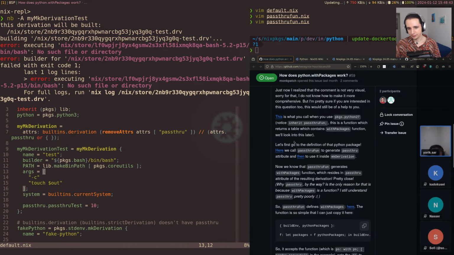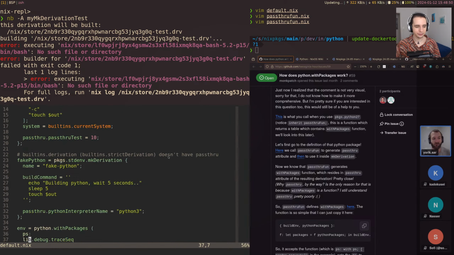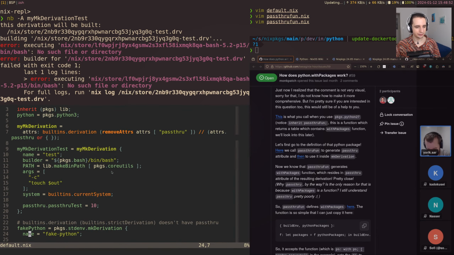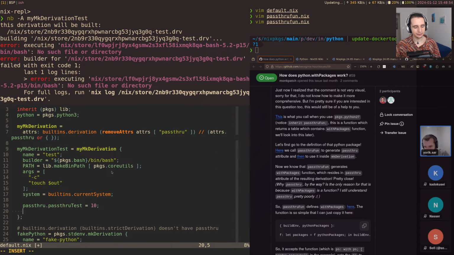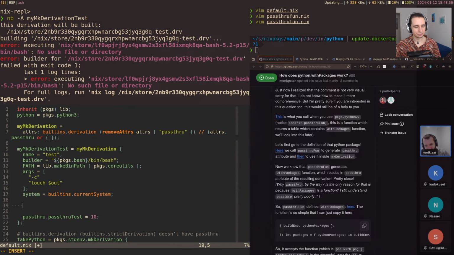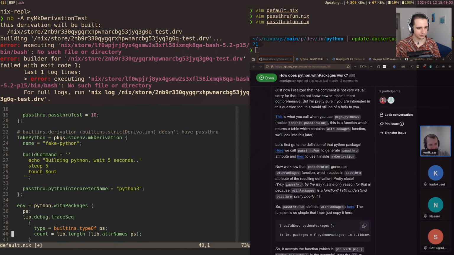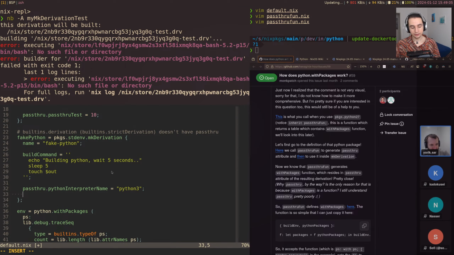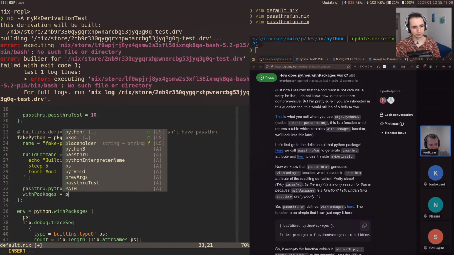So we have passthru. And right, functions. We can't actually pass functions to derivation builders. So if we tried the previous approach of using the fake Python here instead, with packages equals, and then we could do our own thing here.